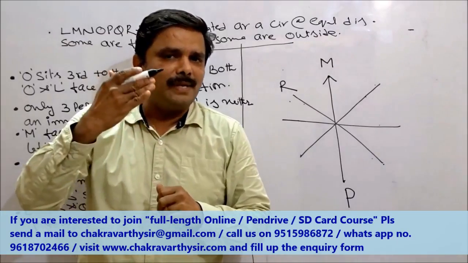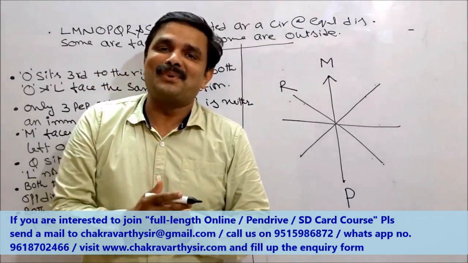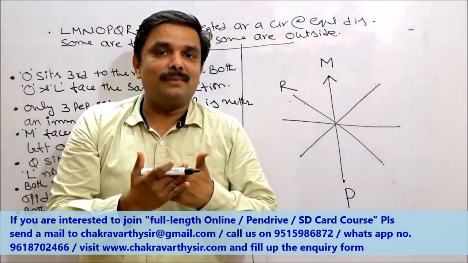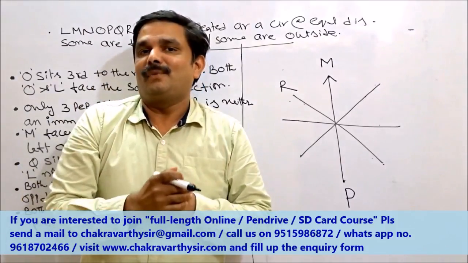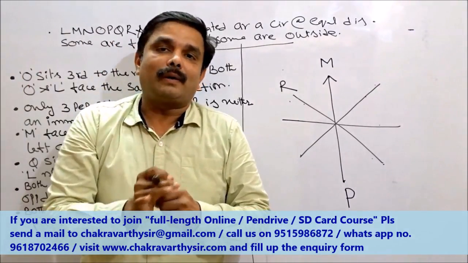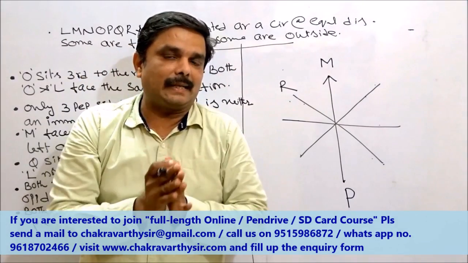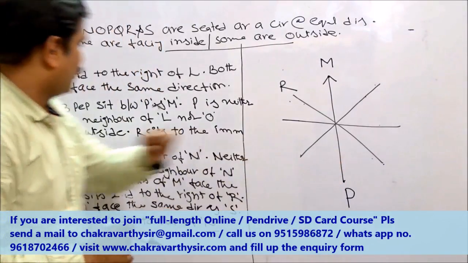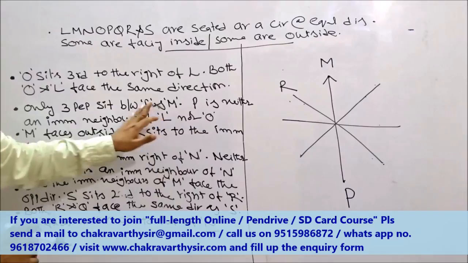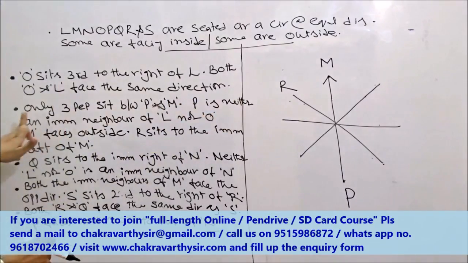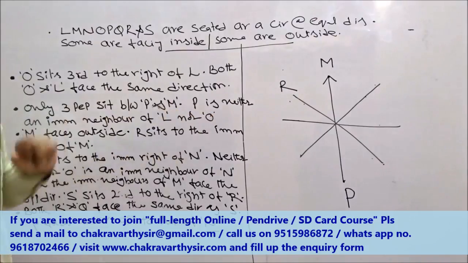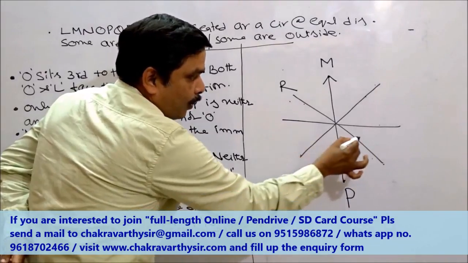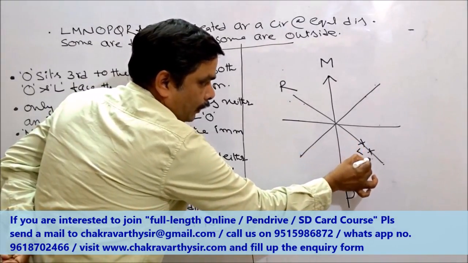Friends, I am telling you, because I have been teaching this subject for quite a long time, more than 16-17 years. I have seen the students, how they do, after taking some information, before squeezing out the information, don't go for the other clue. Try to utilize the clue to the maximum extent. How to use this one to the maximum extent, right? So now here you see, we have another related information. What is that one? About L and O. You see here where they have given here. P is neither an immediate neighbor of L nor O. Why shouldn't I use this one? Now P is not an immediate neighbor of L or O. I cannot keep L here or I cannot keep O here.